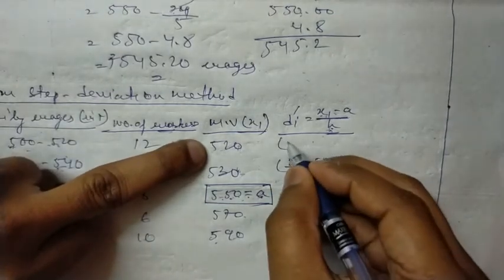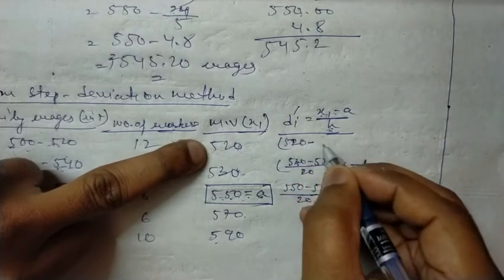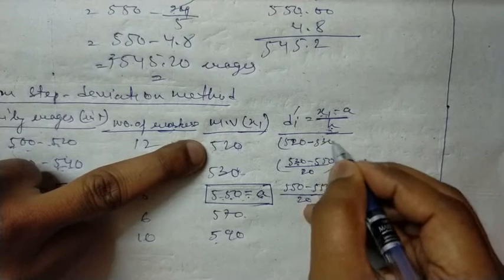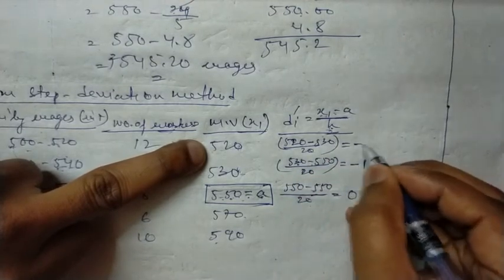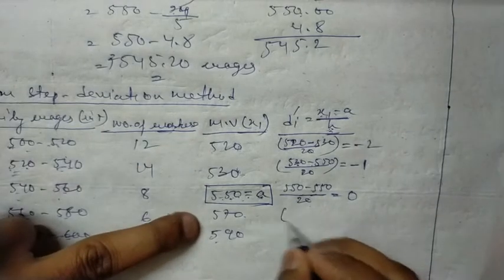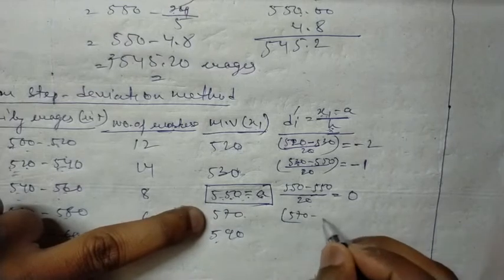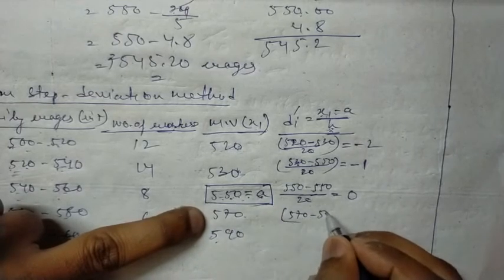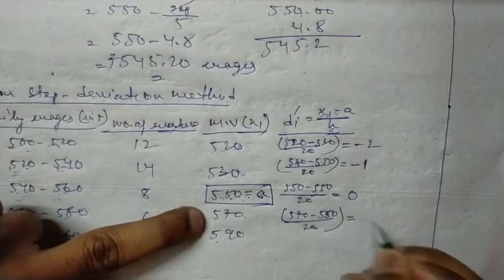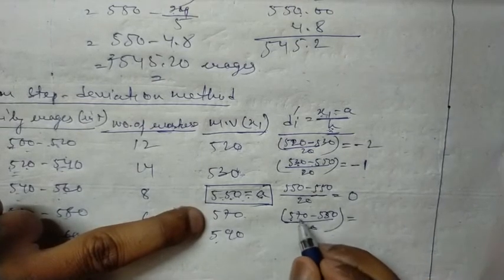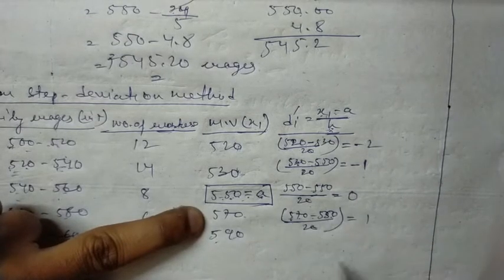Again here, 510 minus 550 divided by 20 gives minus 2. Then xi is 570 minus a, 550, divided by 20: 570 minus 550 is positive 20, and 20 divided by 20 is positive 1.